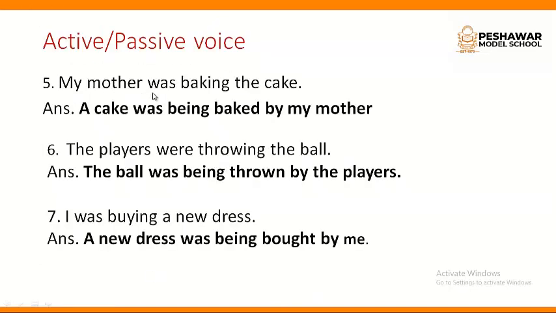Number 5. My mother was baking the cake. A cake was being baked by my mother. Number 6. The players were throwing the ball. The ball was being thrown. Third form of throw is thrown by the players. Number 7. I was buying a new dress. A new dress was being bought by me.